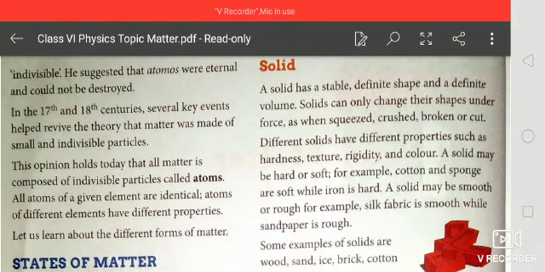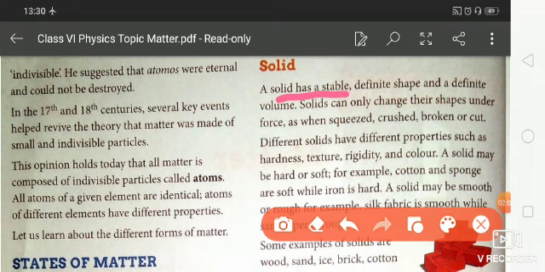Students, you know that a solid has a stable, definite shape and a definite volume. Solids can only change their shapes under force, as when squeezed, crushed, broken, or cut.